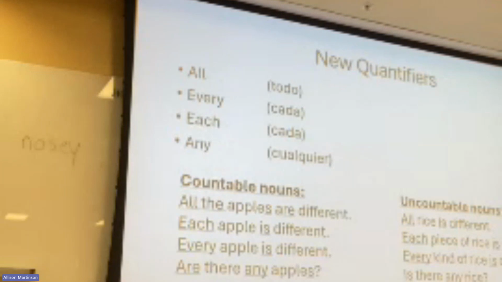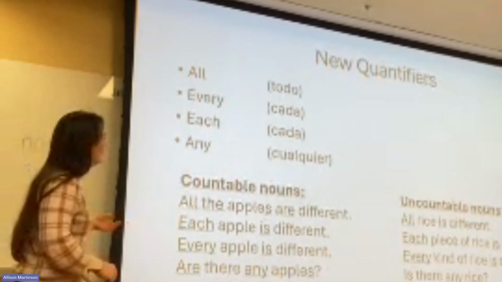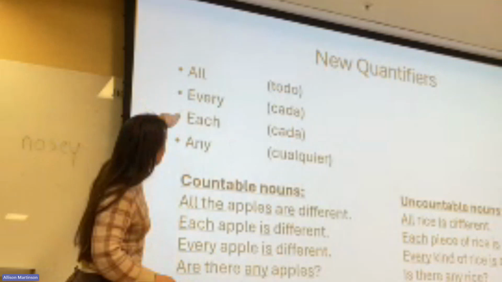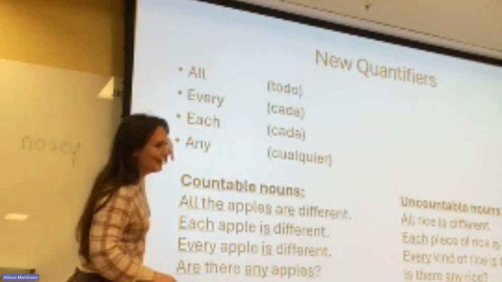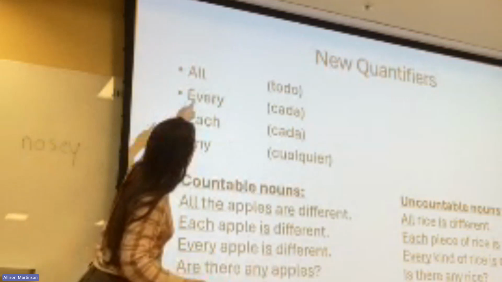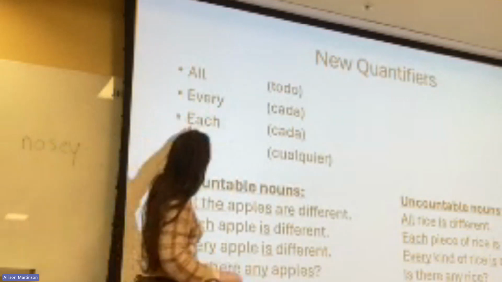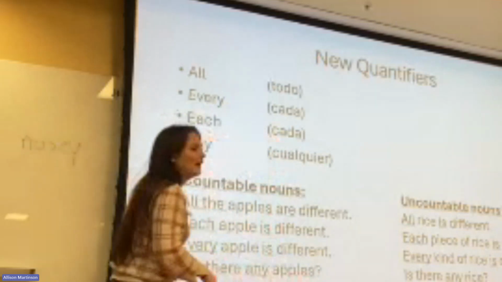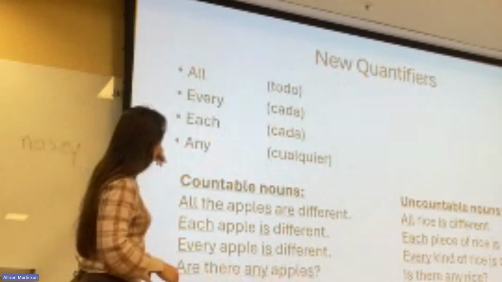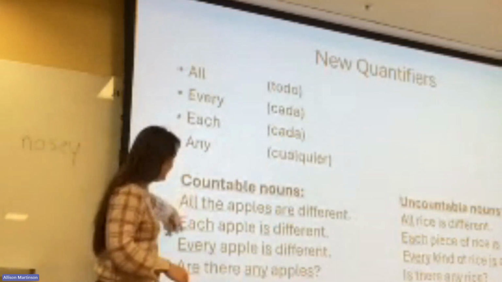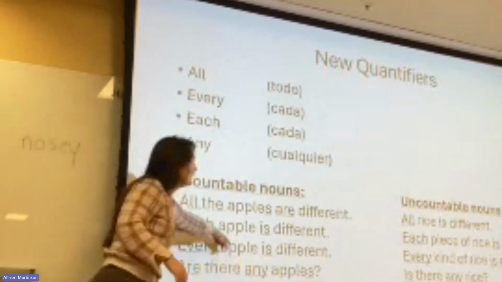So now we're going to talk about the new ones. We're going to talk about these four. So all, every, each, and any. I tried my best to translate them into Spanish. So all, todo, and then these two are weird, right? Because in Spanish we only have one word. For countable nouns, we can say all, each, every, and any, right?